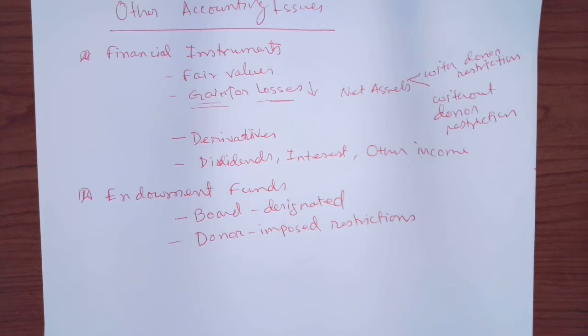So it is related to your net assets without donor restrictions. If you receive any income or interest, or the board decides to keep aside some funds, all are related to net assets without donor restrictions. On the other hand, if the donor said that these funds will be held forever, or the income received from that fund will be used only for specific purposes, those will be under net assets with donor restrictions. So you have to check whether these endowment funds or the restrictions are board designated or donor imposed.